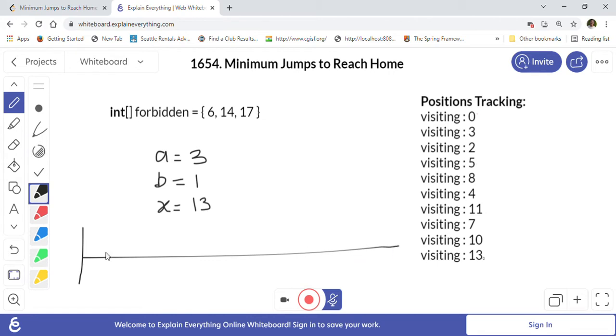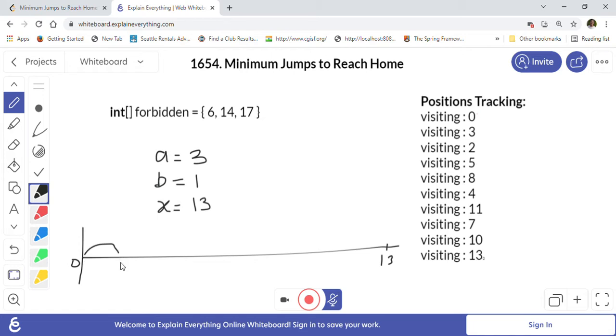Let's say this is our x-axis, and this is position 0. This is where the bug can start, and it wants to reach position 13. Let's say 13 is here. First it can go forward and reach position 3.